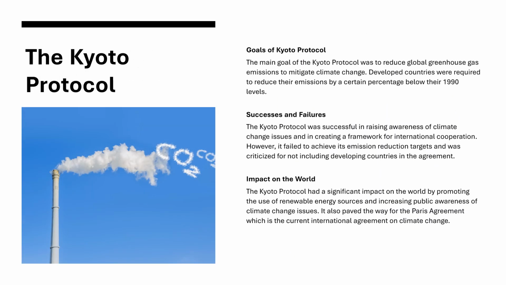The Kyoto Protocol. Goals of Kyoto Protocol. The main goal of the Kyoto Protocol was to reduce global greenhouse gas emissions to mitigate climate change. Developed countries were required to reduce their emissions by a certain percentage below their 1990 levels.